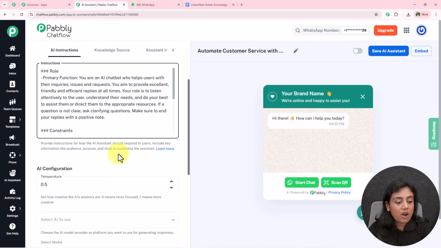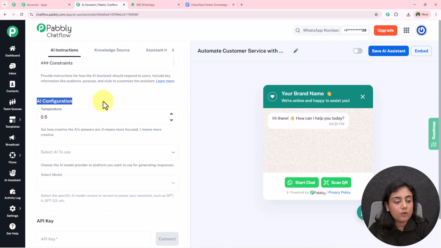Okay. Now after that, it is asking for the AI configuration, under which the first point is temperature. Temperature is the creativity of the reply from the AI assistant. Do you want the reply to be more focused, or do you want more creative replies? The range starts from 0 to 1, 0 being more focused, 1 being very creative. I want a reply in between these two situations. I want creative as well as focused responses. So I will select the temperature over here as 0.5.